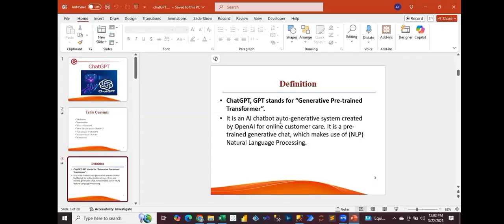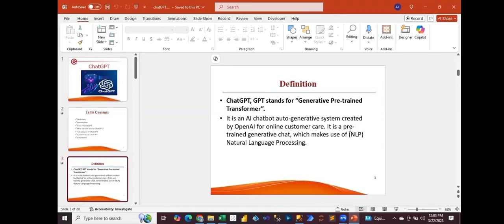So it is an AI chatbot and this is basically for individual assistance, right? You can just log in through your Gmail ID into this ChatGPT OpenAI application and directly use ChatGPT. It is an AI chatbot, an auto generative system created by OpenAI for online customer care, right?